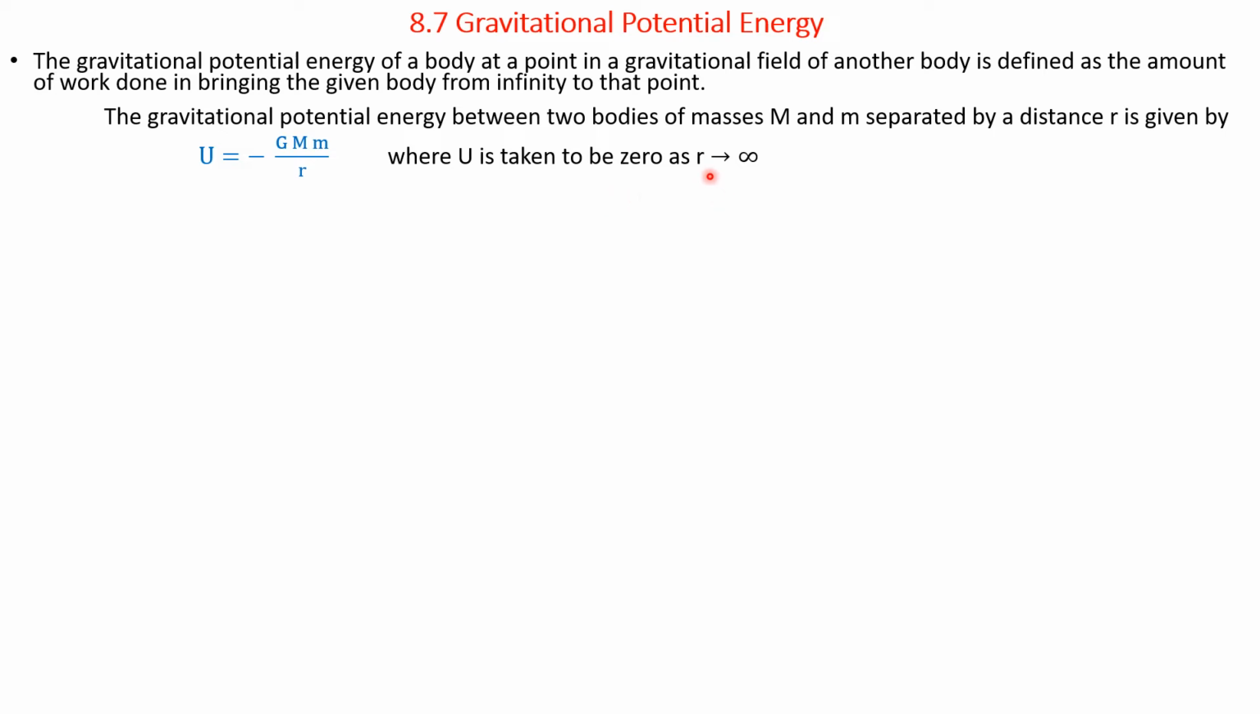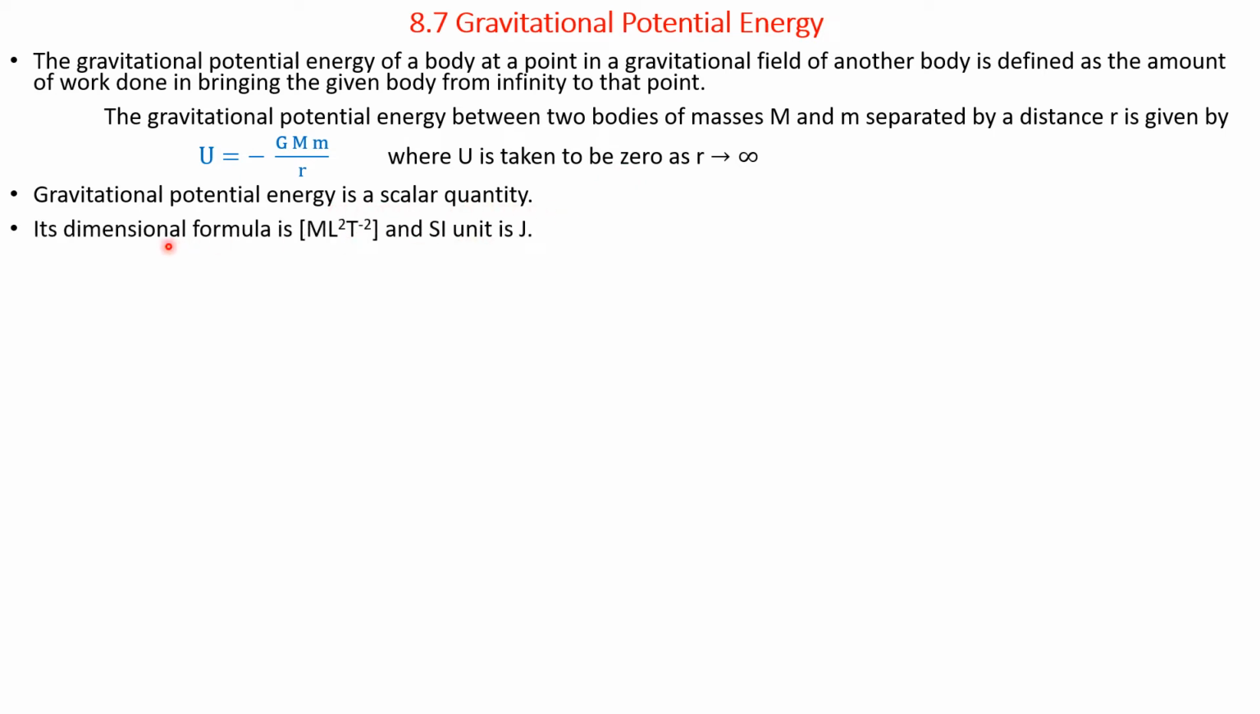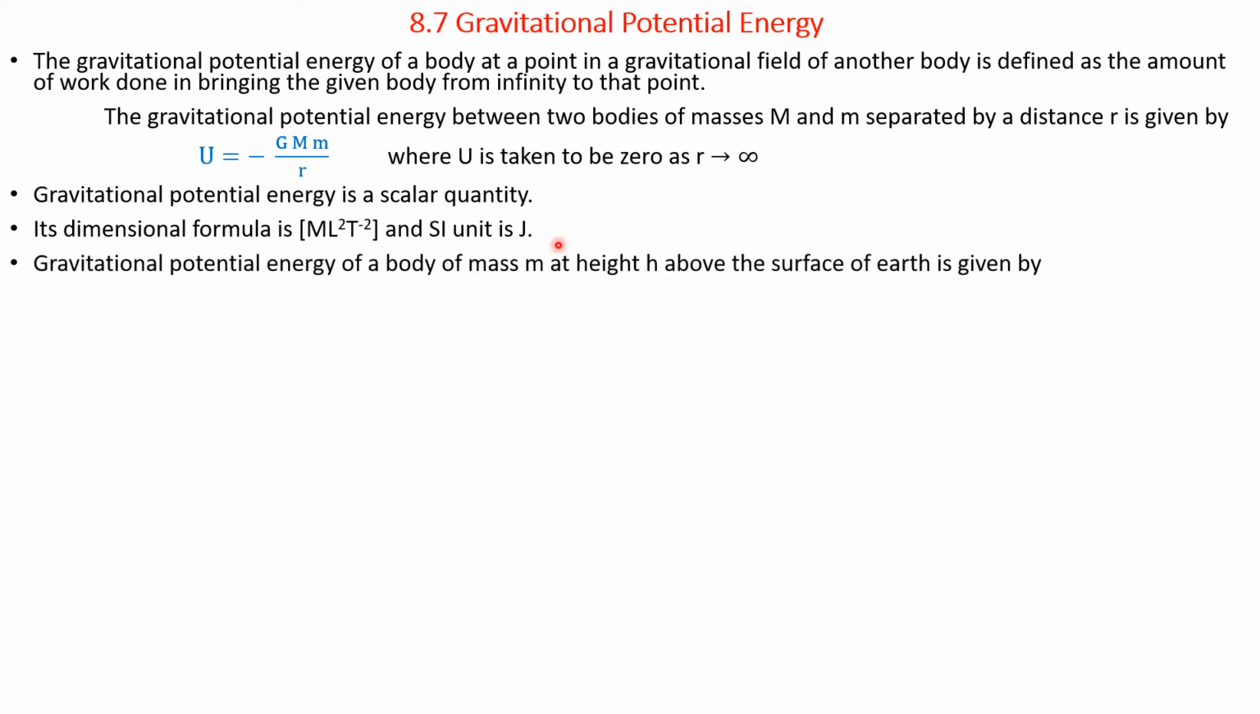If the distance becomes infinity, then U will be 0. Gravitational potential energy is a scalar quantity. Its dimensional formula is M L square T to the power of minus 2, and the SI unit of gravitational potential energy is joules, represented by the letter J.